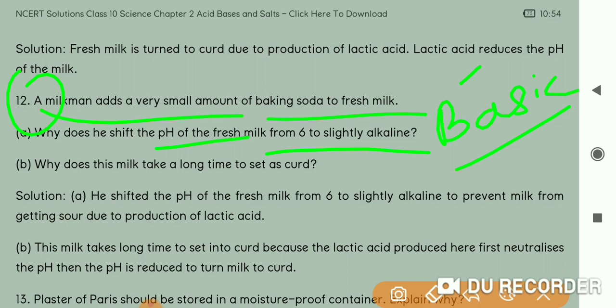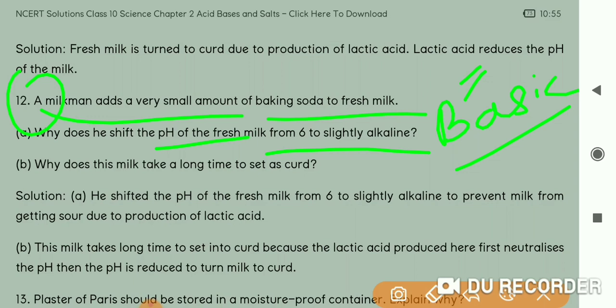But as we know that it is a perishable item, it can get dirty. So it can be kept for a little longer period by increasing its preservation time. Fresh milk requires, suppose, 2 days for getting converted into curd, by the bacterial action which takes place on the milk.